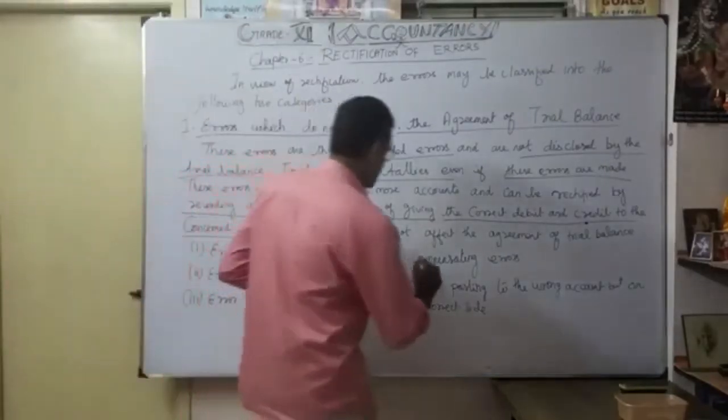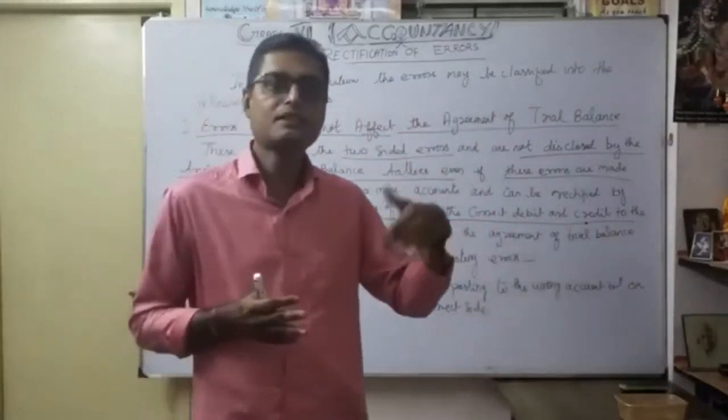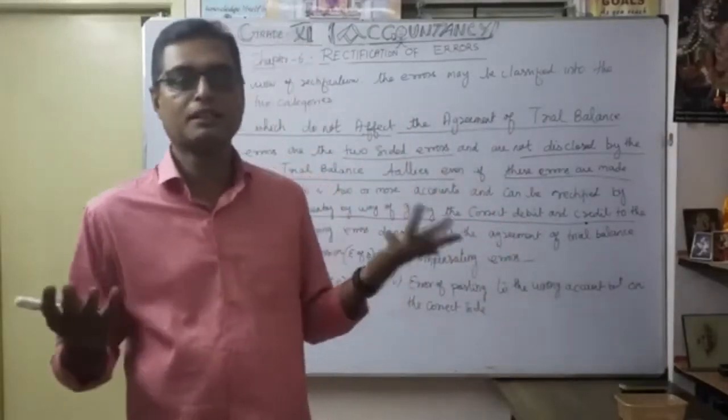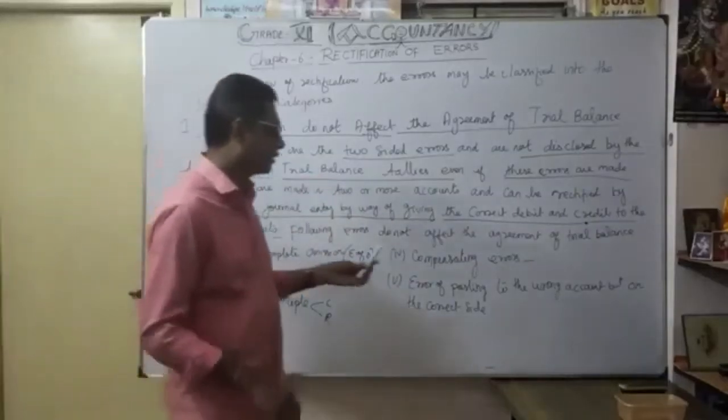Fourth one, compensating error, which we just discussed. Because errors occur on both the debit and credit sides, they naturally cancel out and become nil. So it never affects the trial balance. The fourth one is compensating errors.